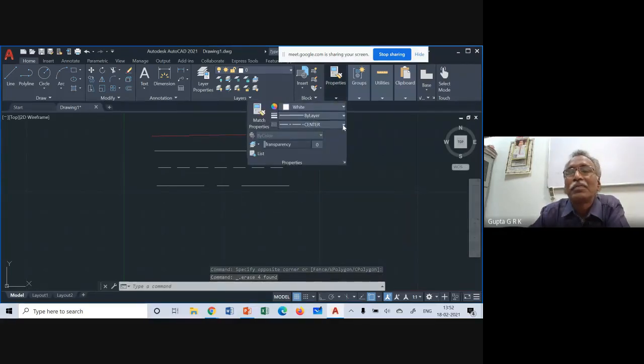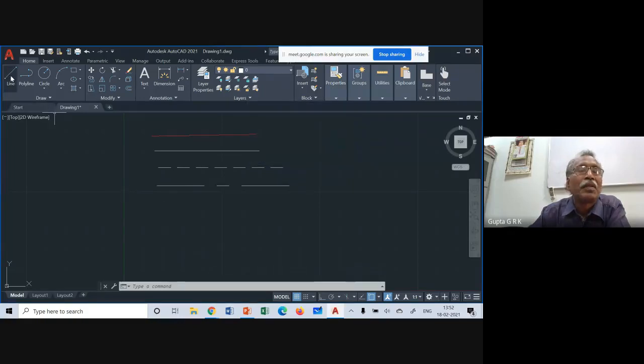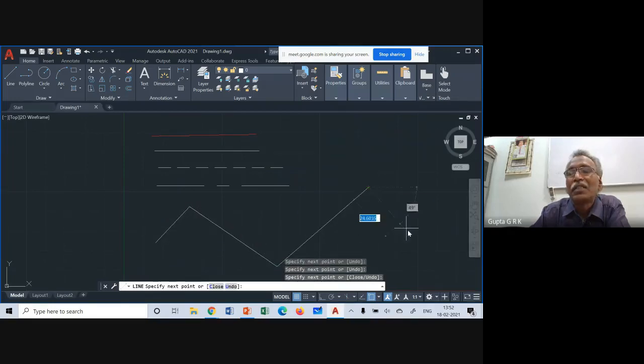Don't take the hidden lines and axis lines first. At the end, I have to choose that. So once I draw a small line, if I want to make one of the lines hidden here, right,